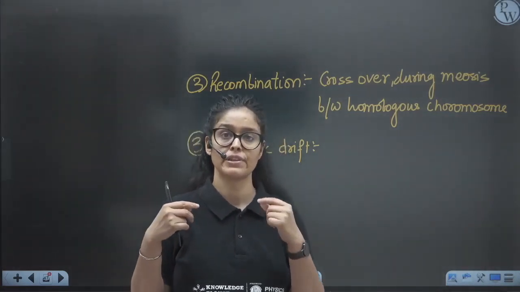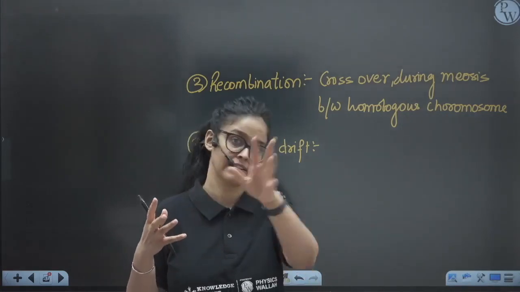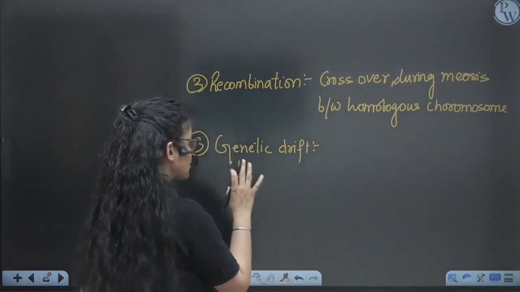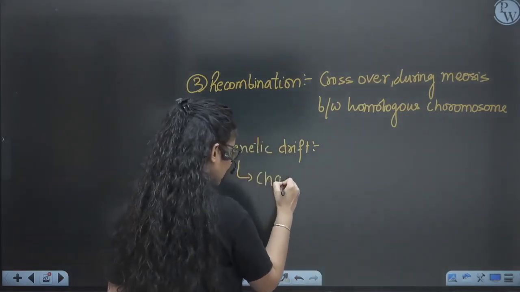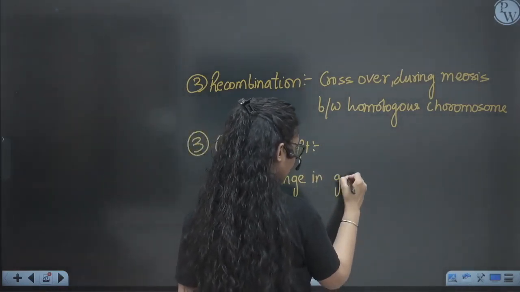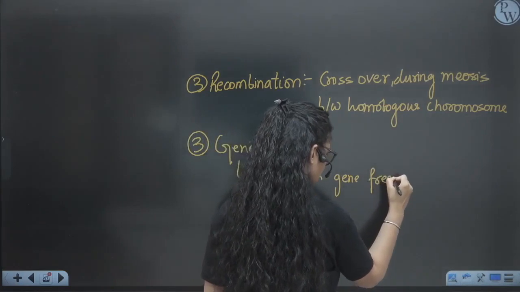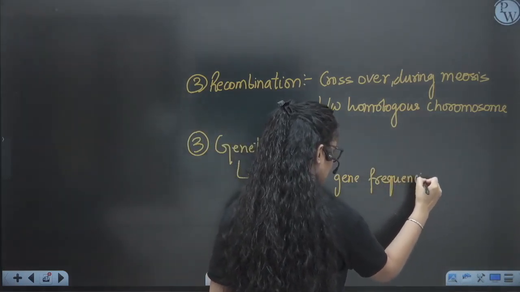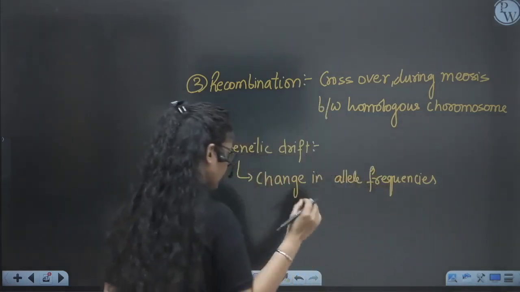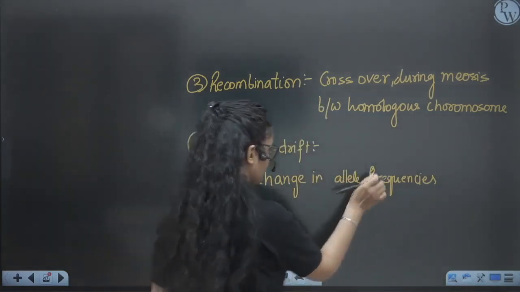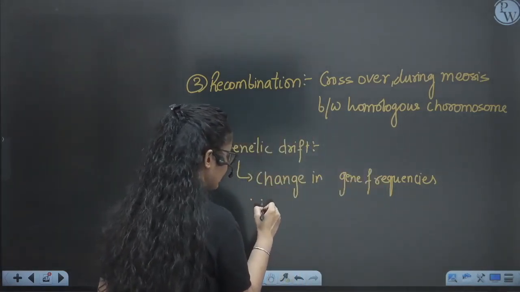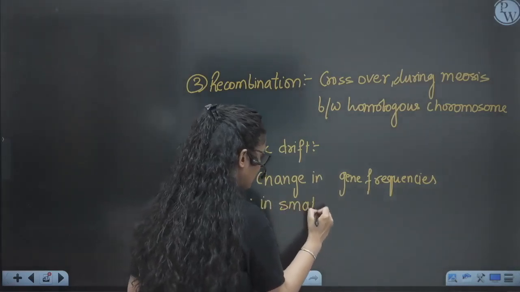So when the frequencies change, suppose now out of 40 people with black eyes, only 2 people are left. So there is a change in the frequency, a change in their number. So what is genetic drift? Change in gene frequencies, or allele frequencies, by chance. Change in the allele frequency, or you can say gene character, in a small population. So it is applicable to small populations.